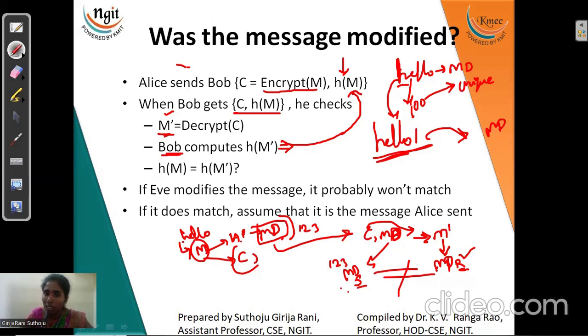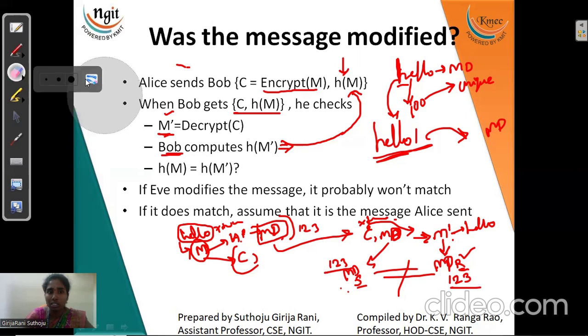After your hello has been changed, I mean the ciphertext has been given as XTWTY. Give this XTWTY to the decryption procedure so that you will get hello back. After getting your hello back, you give it to the hash function so that you will get 1, 2, 3 only. If you do it 100 times, you will get the same string, the same unique hash. So I think you got this.